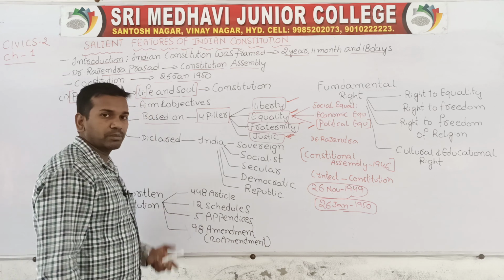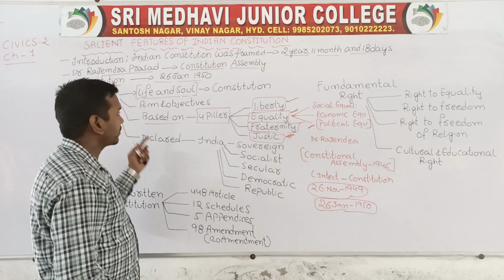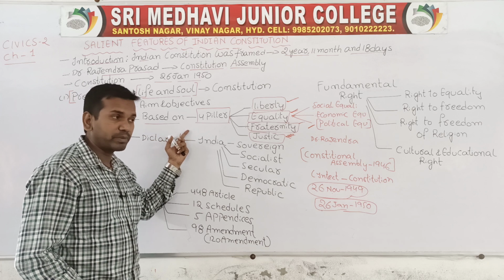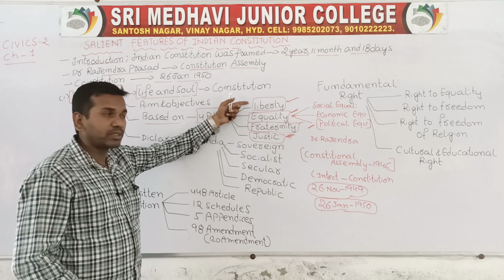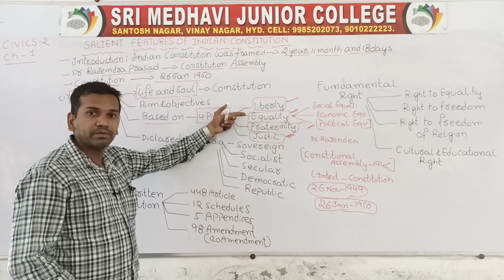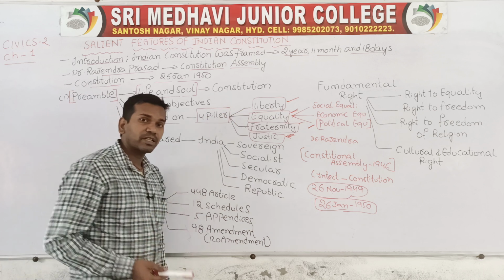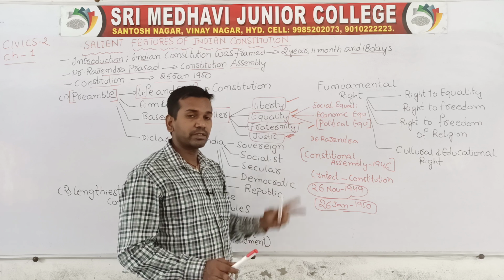Next we have discussed the aims and objectives of the preamble of the Indian constitution. Then we have discussed that the preamble is mainly based upon four pillars. Liberty, which means to provide independence to all the people, is called liberty. Equality: when all the people are equal, that is equality. To achieve complete equality, equality is again subdivided into social, economic and political equality.